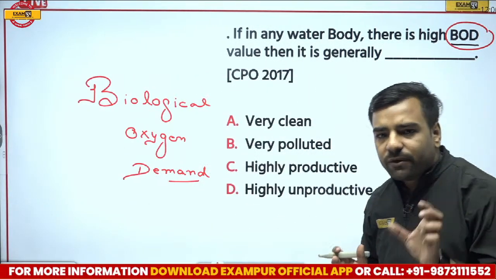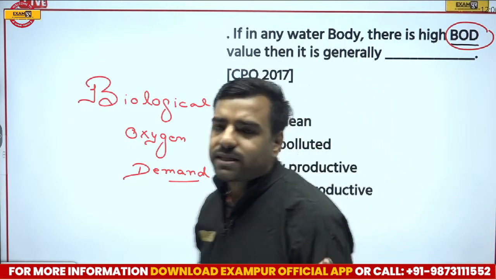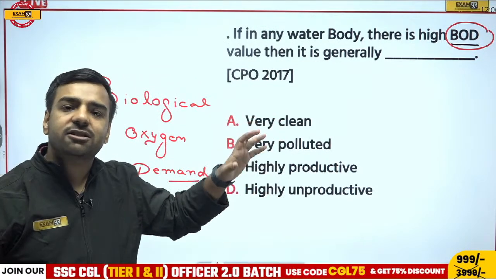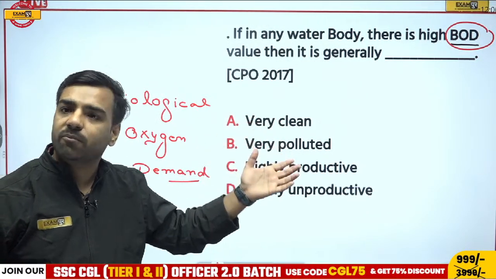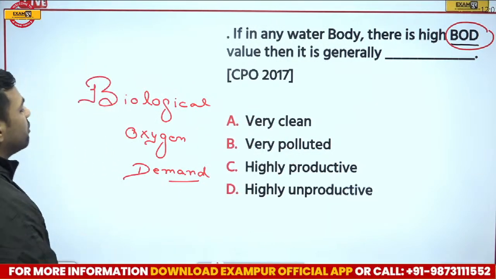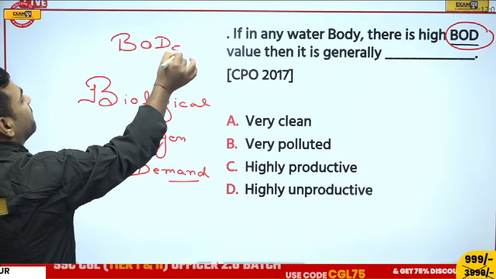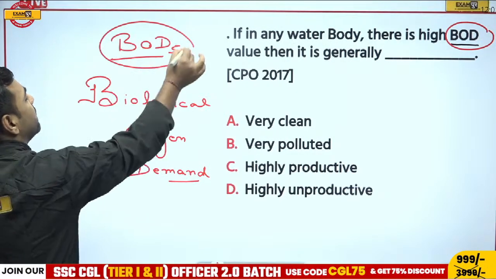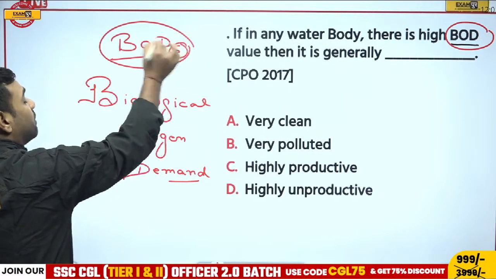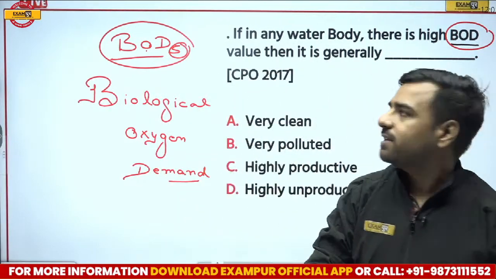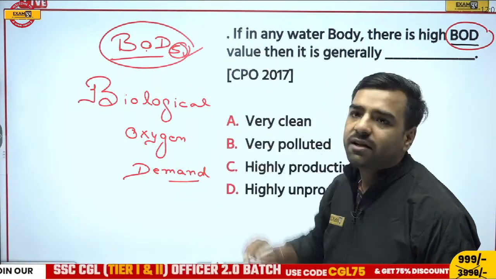Now, when they are using this oxygen, the amount of oxygen that is used by them, if this value is getting higher and higher, this means water is being polluted more and more. So yes, there's one more question which is asked in the examination. If there's something written, for example, BOD 5, this means it is asking about the biological oxygen demand of up till 5 days. That is biological oxygen demand of 5 days, that is BOD 5. So 5 represents here 5 days.